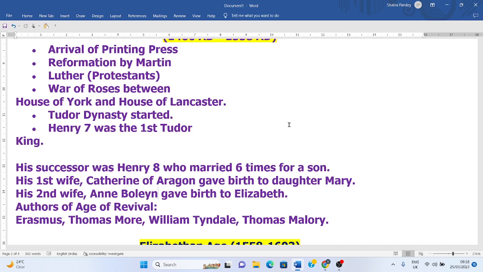The popular authors of this period are Erasmus, who was a great scholar. Then there were Thomas More, William Tyndale, and Thomas Malory.